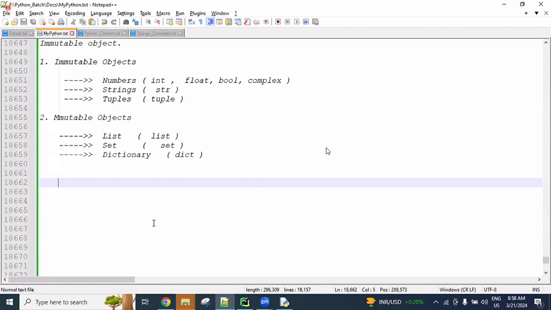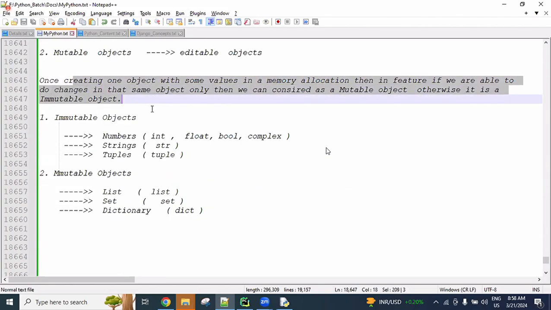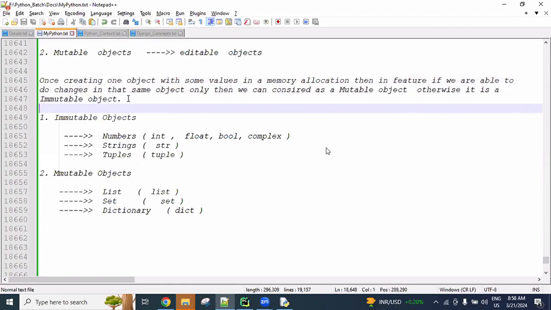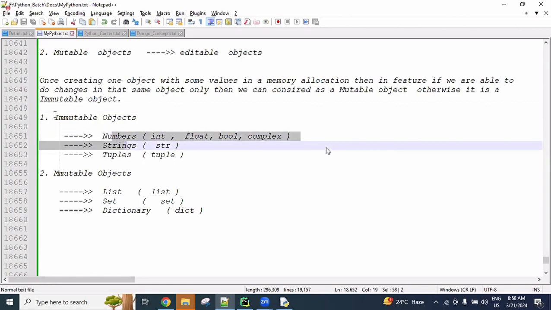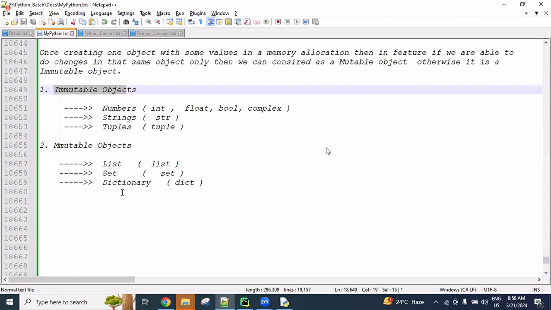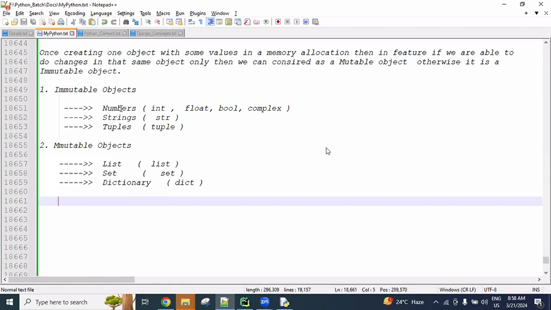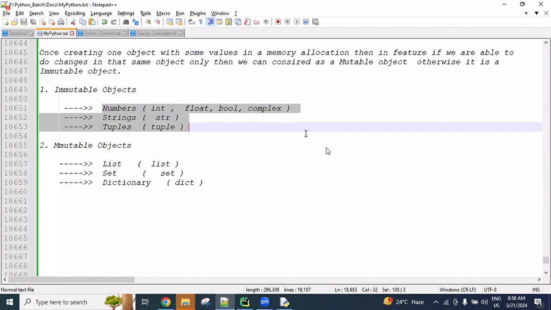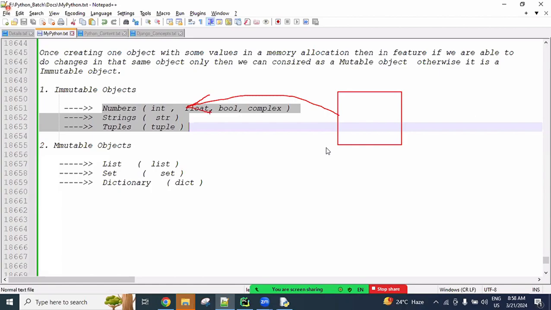Okay, these things. So the definition is very, very important. What is mutable? What is immutable? What is the difference between mutable and immutable? What are the data types that come under immutable? What are the data types that come under mutable? These are all questions you will get. So I said strongly here, once created in memory with some values, if we are unable to do any changes, that comes under immutable. For these data types, once created, we cannot do changes.